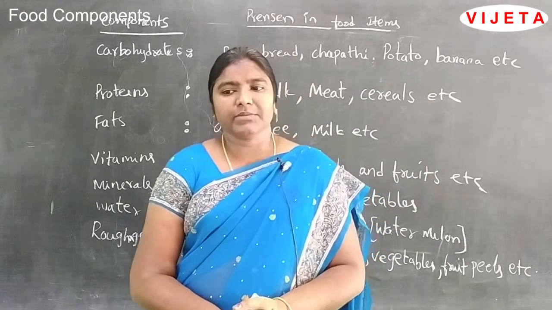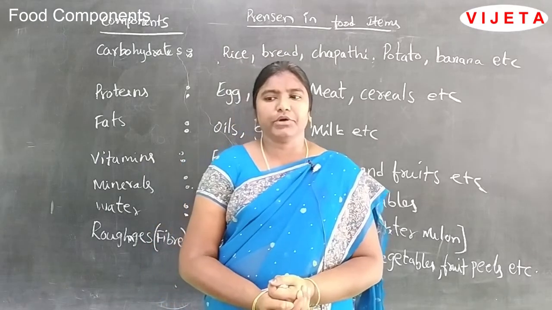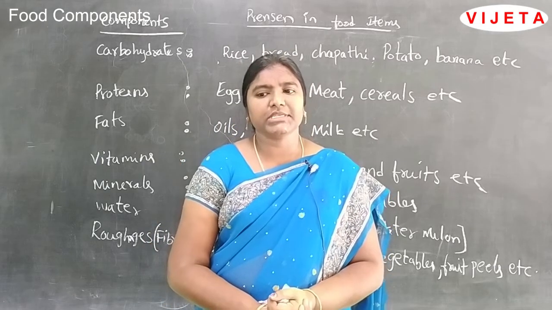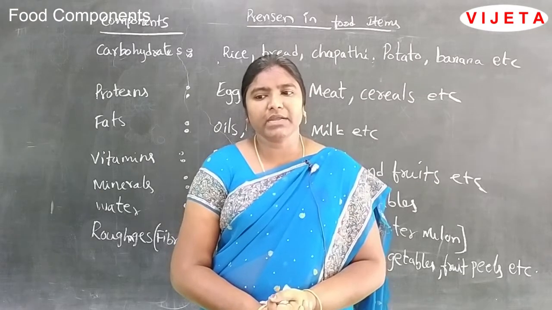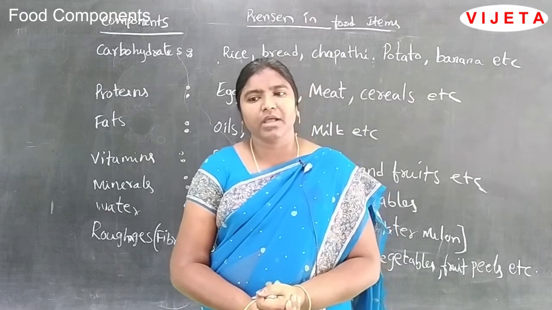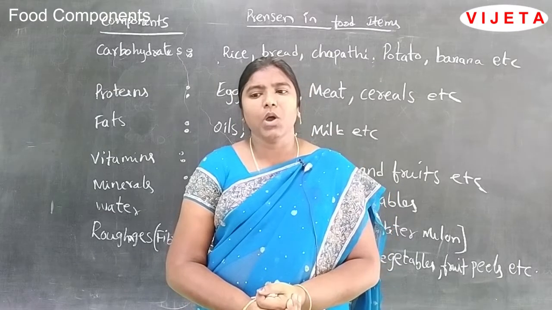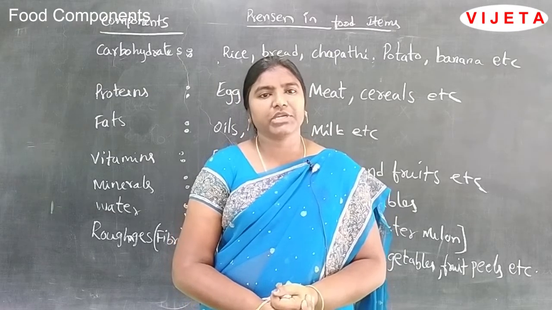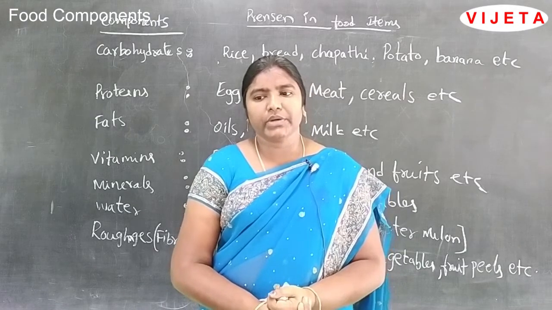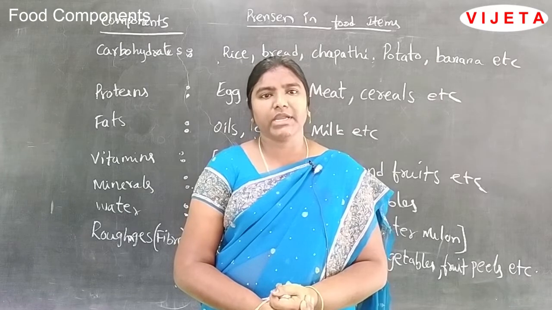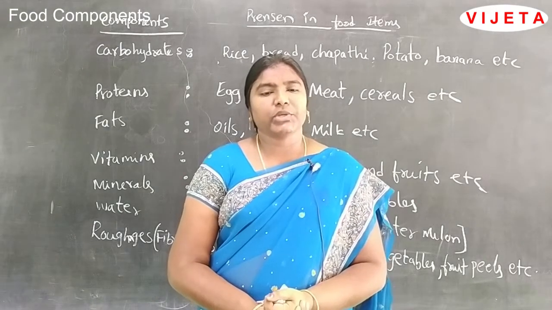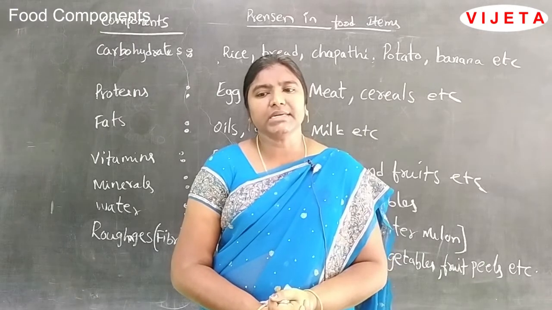Almost all food items contain all the components of food, only the proportion may vary. So, roughages are dietary fibers which clean our food canal and prevent constipation, and water helps in digestion of food. So, we must drink sufficient water. The food that contains all the nutrients like carbohydrates, proteins, fats, vitamins and minerals in proper proportions is called a balanced diet.